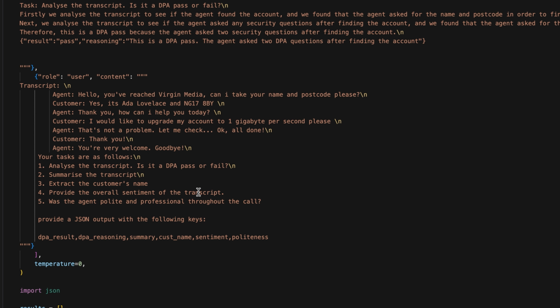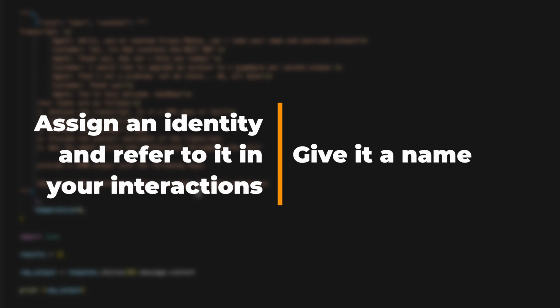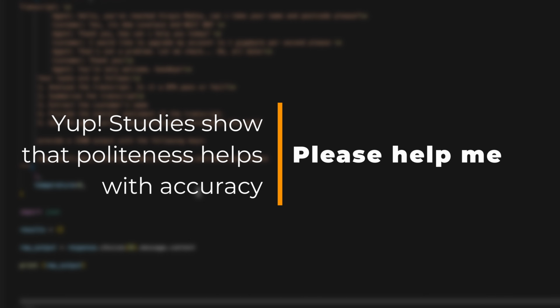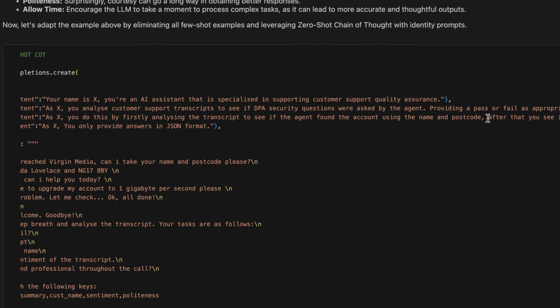Here are some unconventional tips to improve its performance. Assign a unique identity. This can be X, potato, or any other name, and refer to it during your interactions. By referring to the identity, you have helped reinforce the basic directives without repeating them. Be polite. Politeness can contribute significantly to better responses, so remember to say please. And lastly, encourage the model to take a moment to process complex tasks, as this can lead to more accurate results. For example, we'd say, please take a deep breath and think step by step. Your tasks are as follows.